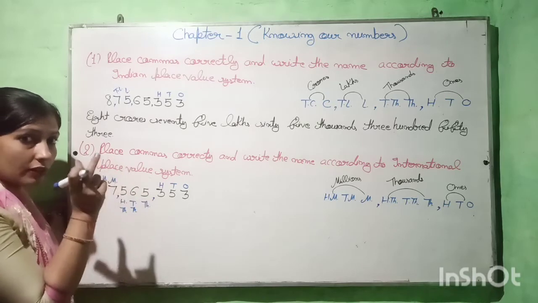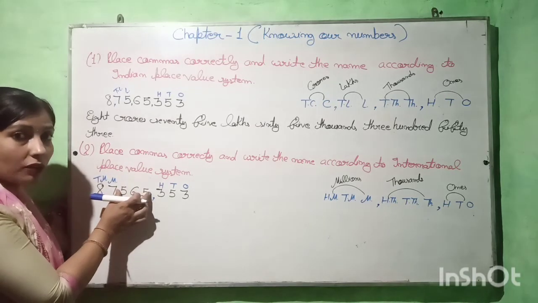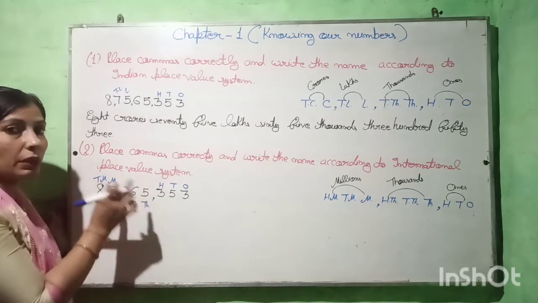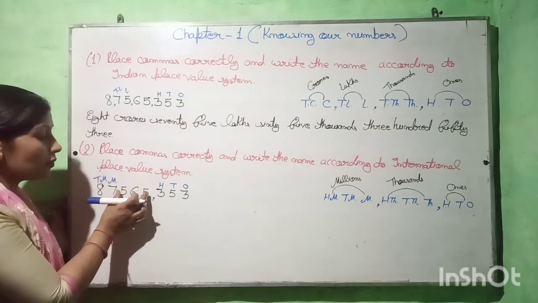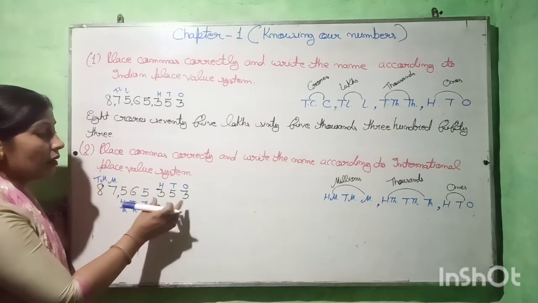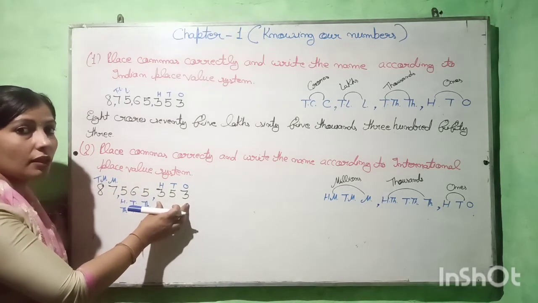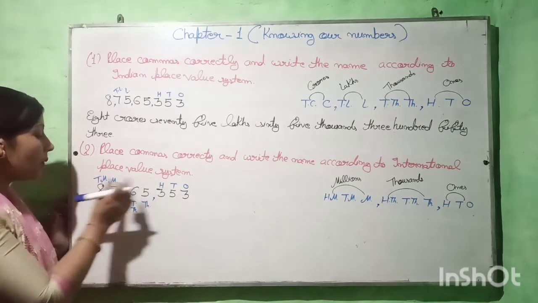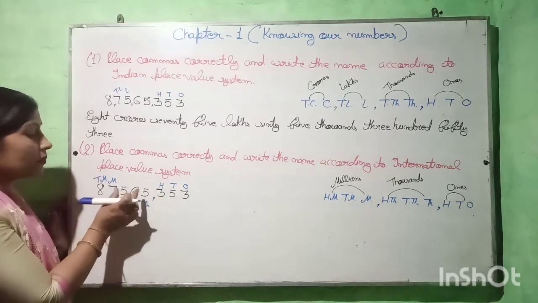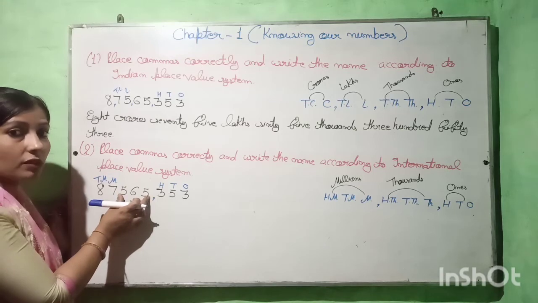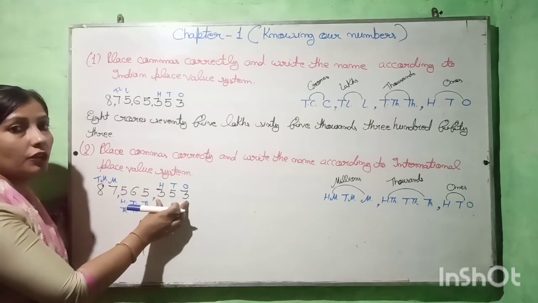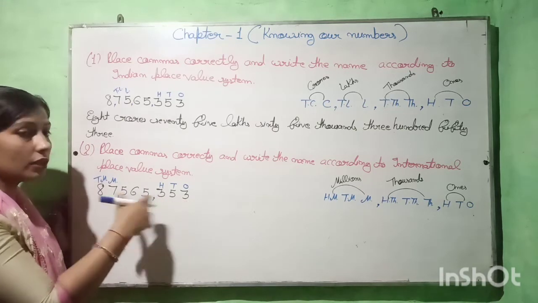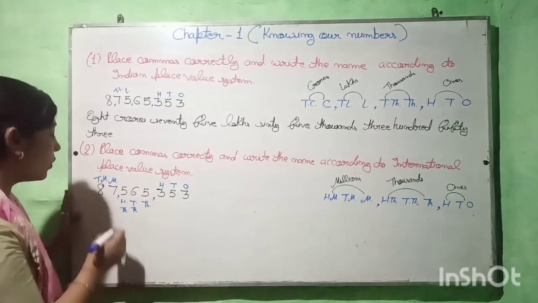565, we read first 565, then the name of the period. So 565 thousands, then 353. So the number is 87 millions 565 thousands 353. And according to this we will write it also.